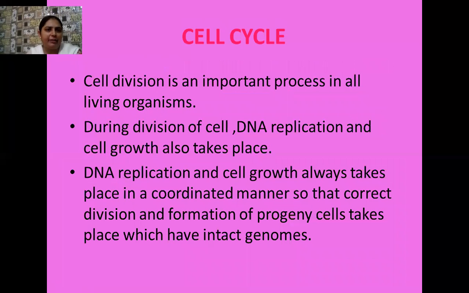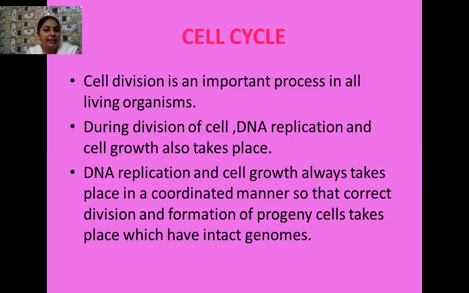Okay, students, I have written some points about the cell cycle. Cell division is an important part of the life of a living organism. During cell division, as I have explained so many times, the cell divides, DNA replication takes place so that it can be distributed to the daughter cells, and growth of the cell goes on side by side.